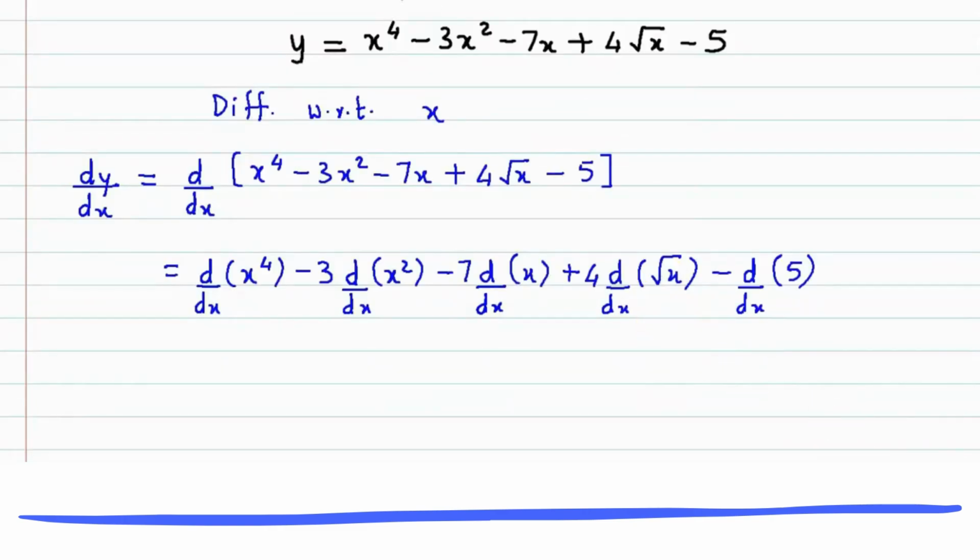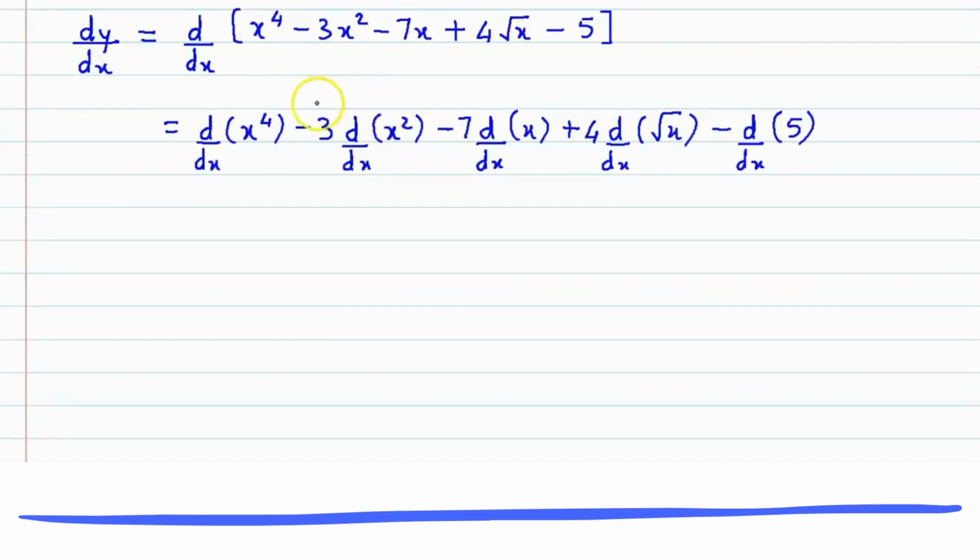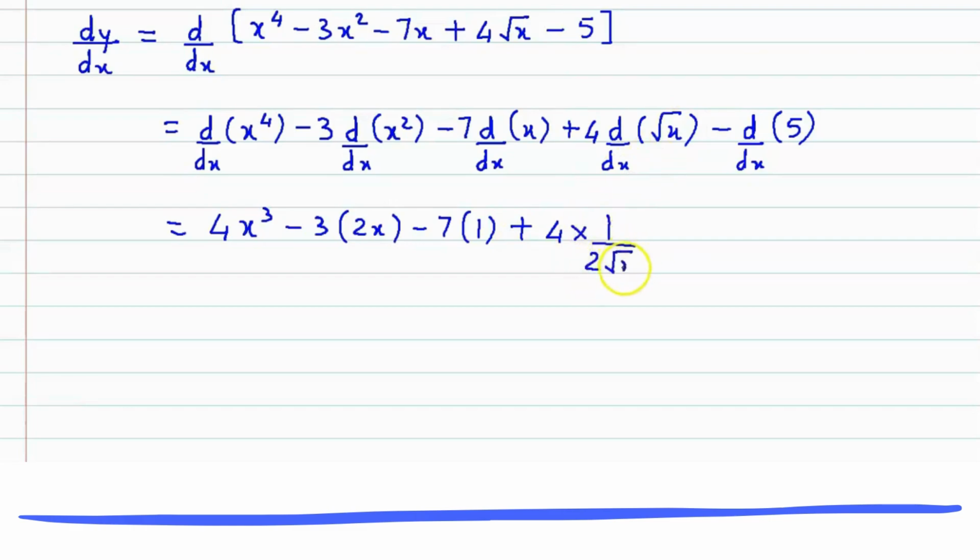And now using the rules for differentiation, the derivative of x raised to n is n times x raised to n minus 1. So the value for the first term's derivative will be 4 times x cube, minus 3 into the derivative of x square, which is 2x, minus 7 into the derivative of x, which is 1, plus 4 times the derivative of root x, which is 1 over 2 root x, minus the derivative of the constant term, which is 0.